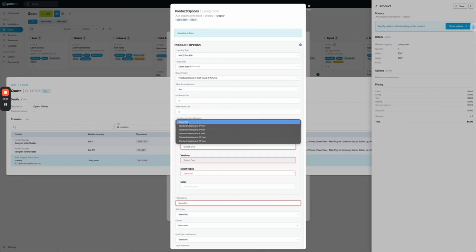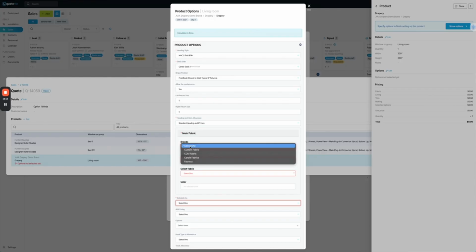Heading and hem allowances. So again, when we look at selecting heading styles, these can all be tied to every other selection. So we have a lot of clients where we would choose a heading style, and it will automatically choose the heading and hem that's appropriate with it. We can also split the heading and split the hem allowances. So again, very customizable down to what you want.